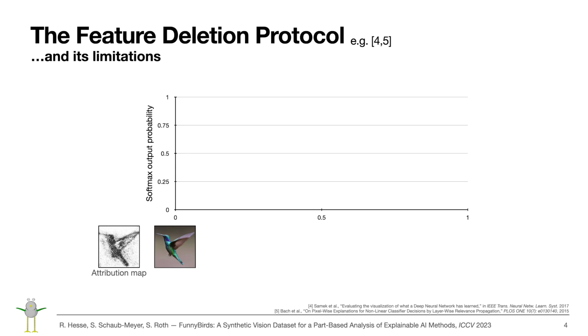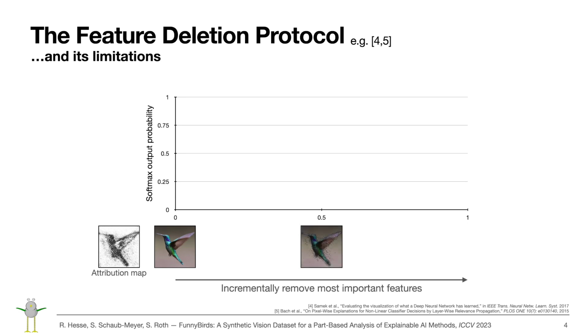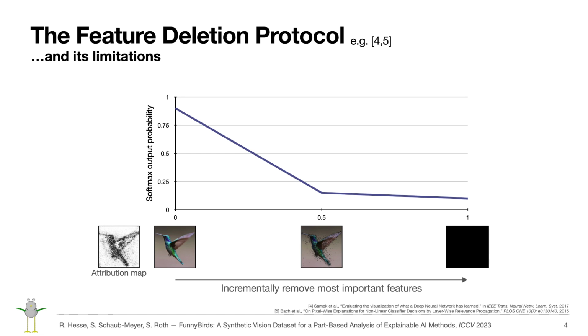One of the most popular approaches are feature deletion protocols where we, for example, incrementally remove individual pixels or patches in the descending order of their estimated importance to measure the effect on the model output. If we have a good explanation, meaning that the attribution map faithfully indicates the most important pixels, they will be deleted first, leading to a fast output drop and a small area under the output curve.